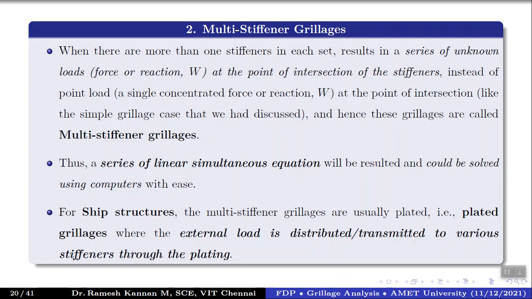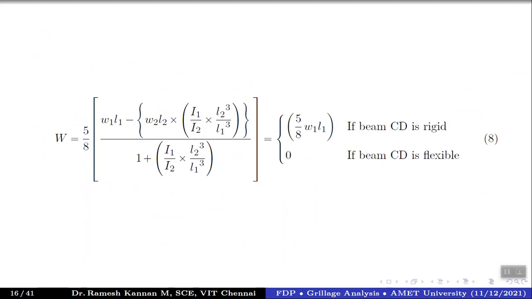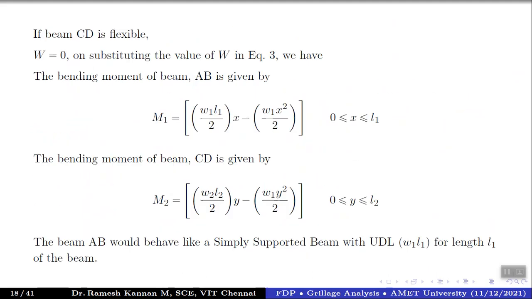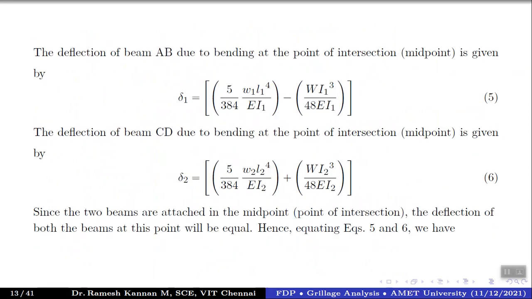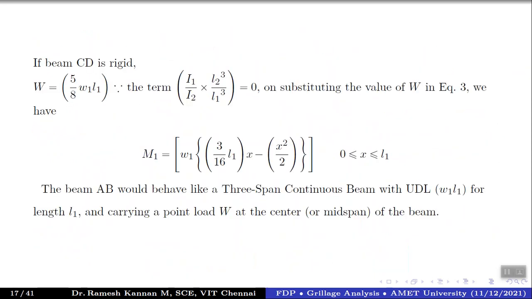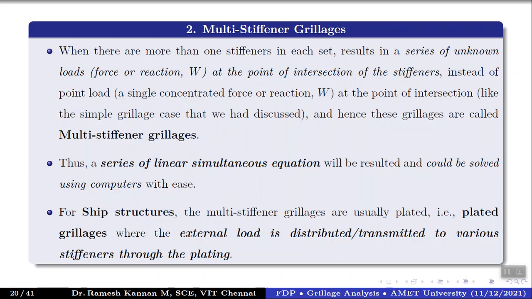Like when there are more than one stiffeners in each set, resulting in a series of unknown loads W at the point of intersection of each stiffener, right? So it will be very difficult to model using single linear equations, like in the case of the single stiffeners. So we'll be using a series of linear simultaneous equations, right?